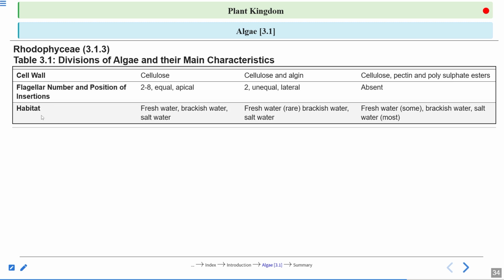Habitat in which they are found: fresh water, brackish water, salt water. Fresh water, that is rare. Okay, some are reported, but that is rare. They are found in brackish water mostly and salt water. Fresh water, only some are reported. Brackish water, salt water, and salt water mostly they are found.